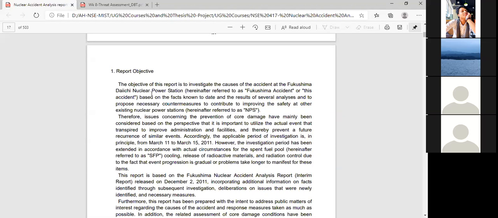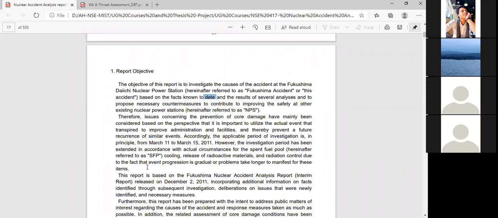Based on the facts known to date. Date means, as I already mentioned, 11 March 2011, and the results of several analyses, and to propose necessary countermeasures or actions. Under the conclusion you can give the necessary countermeasures or your recommendations to contribute to improving the safety of other nuclear power stations. Therefore, issues concerning the prevention of core damage have mainly been considered.